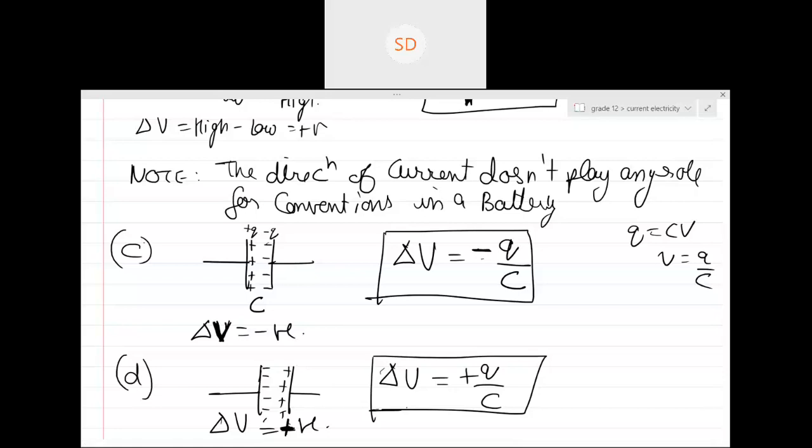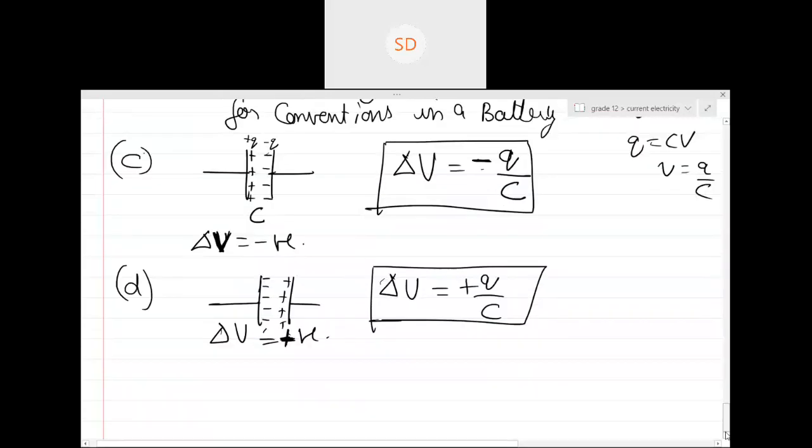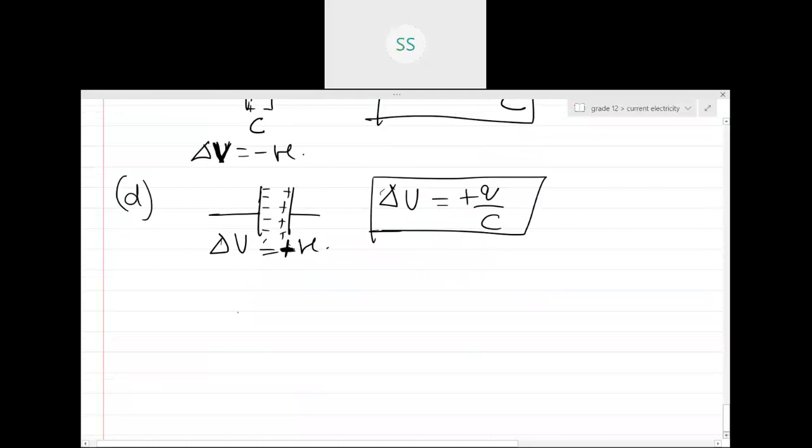Shall I explain this high-low thing again? Is everyone clear about the high-low thing? Final minus initial, high and low, right? Satvik, your voice is again breaking, like disconnecting and connecting again. So is this clear, guys? Any doubt? Guys, is everyone done writing this? Shall I move to the resistance part?